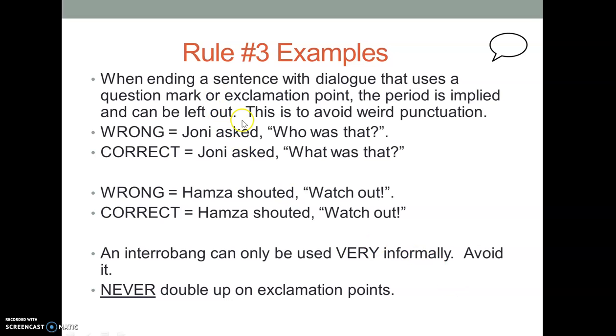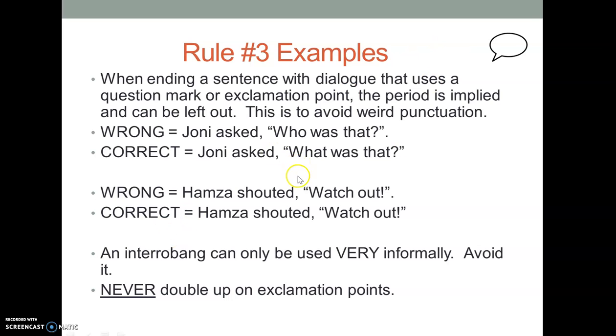The wrong way: Joni asked, "Who was that?" with a question mark and a period. The correct way would be Joni asked, "Who was that?" and the question mark is left just there inside the quote, and that's inferred to be the end of the sentence because we'll space and capitalize for the next sentence.